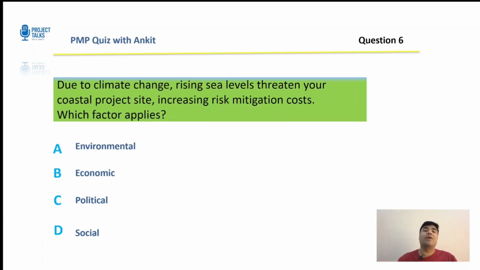Now, due to climate changes, rising sea level threatens your coastal project site, increasing risk mitigation cost. Which factor applies? Environmental, economic, political, or social? This is a good one. I'll give you 15 seconds to think about it.